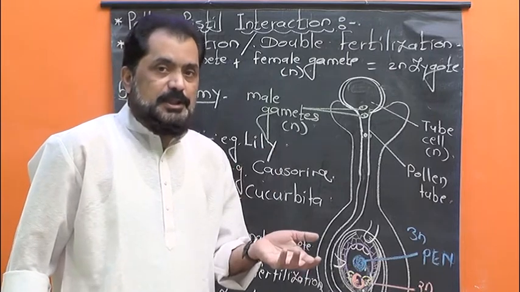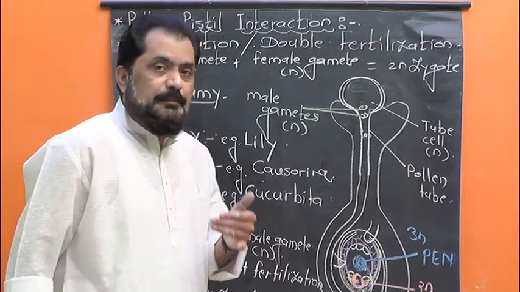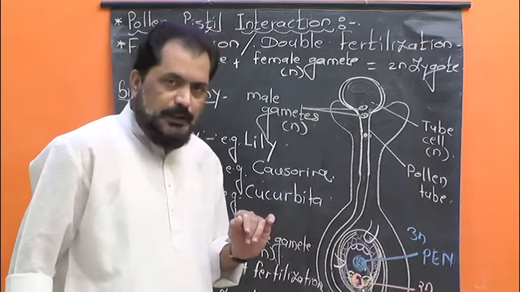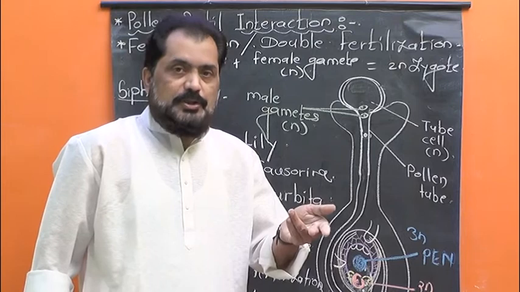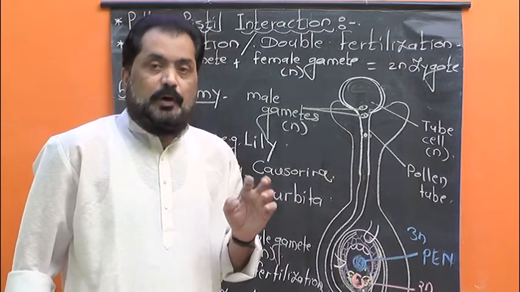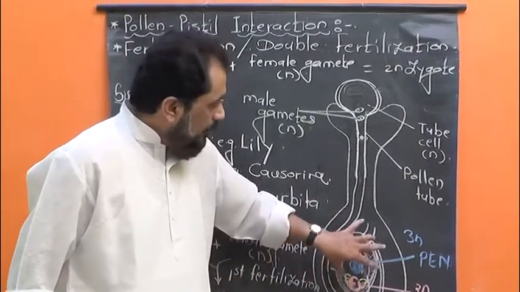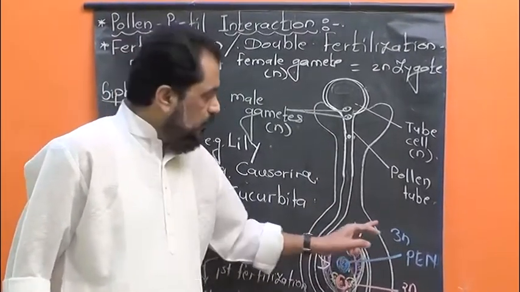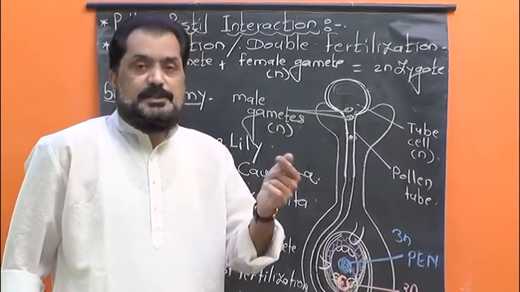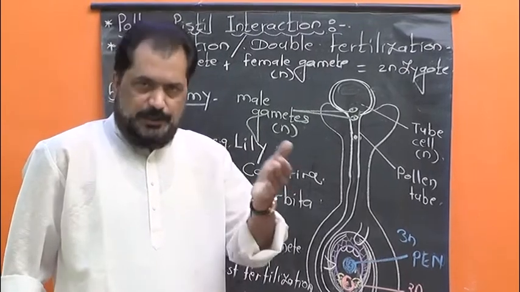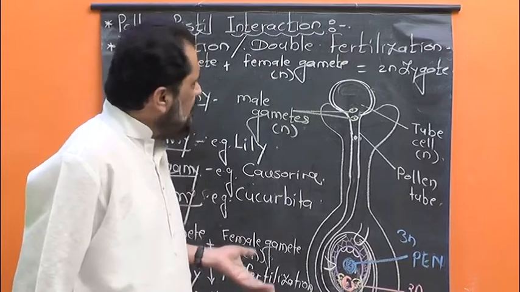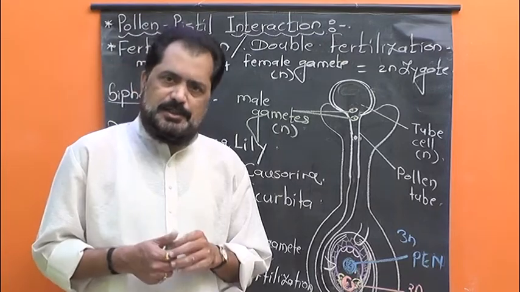After double fertilization, so many noticeable changes occur in the ovule as well as in the ovary, and they lead to the formation of seed and fruit respectively. The formation of seed from ovule and formation of fruit from ovary are known as post-fertilization changes that we have to study in our next lecture. But here, briefly let me tell you the significance of double fertilization.